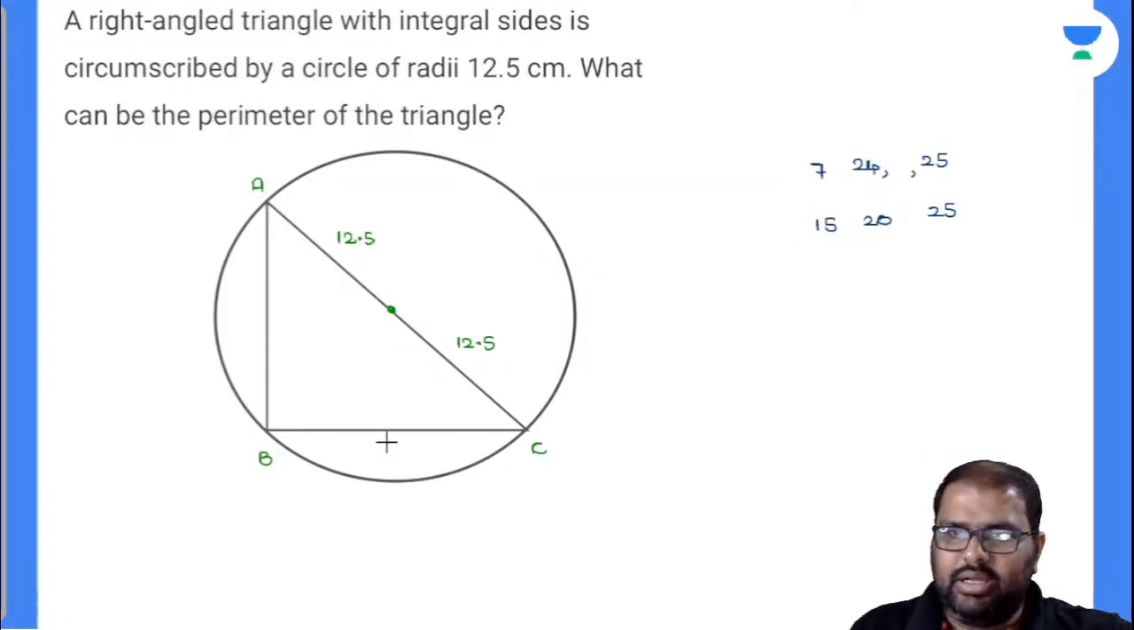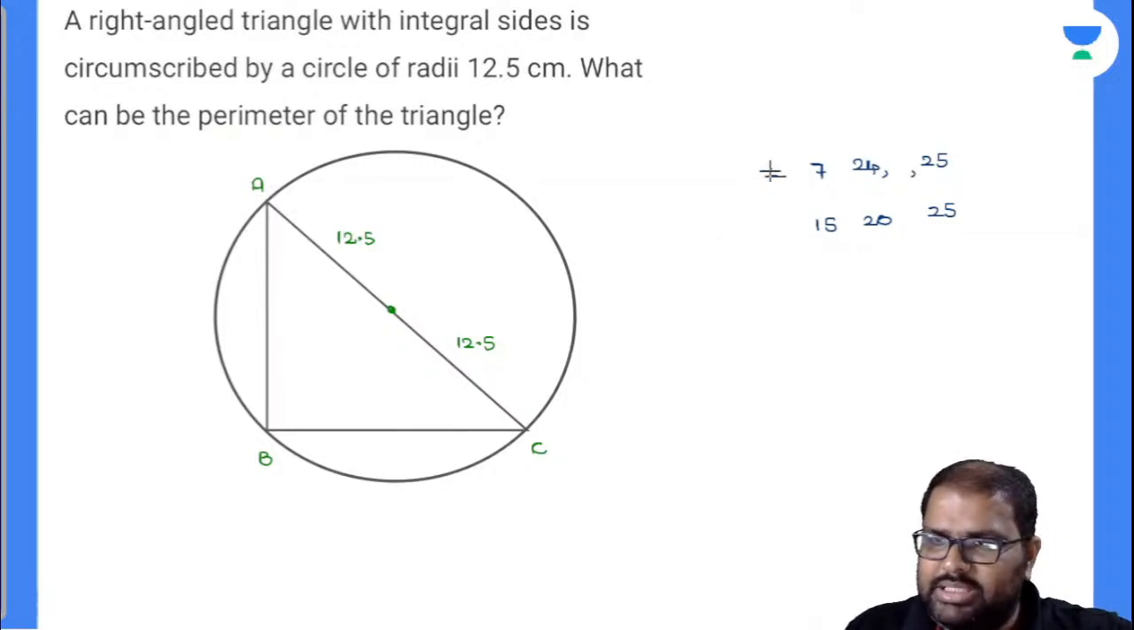So see here, what can be the perimeter of the triangle? The perimeter of the triangle can be this or can be this. Add all those values. So 25 plus 20 is 45, plus 15, it is 60. Now 25 plus 24, 49. 49 plus 7 will be 56. Now either of these will be your options there.